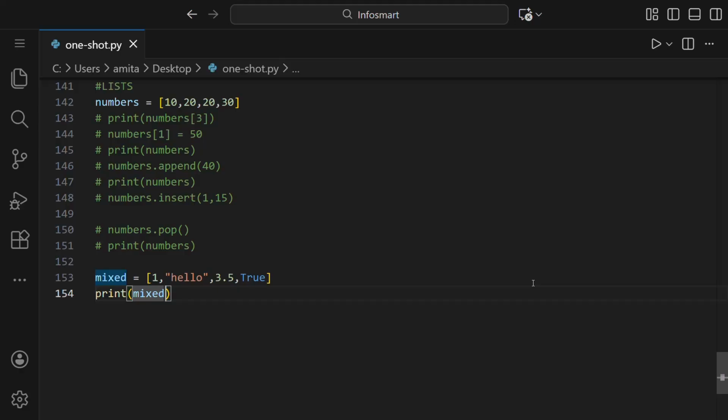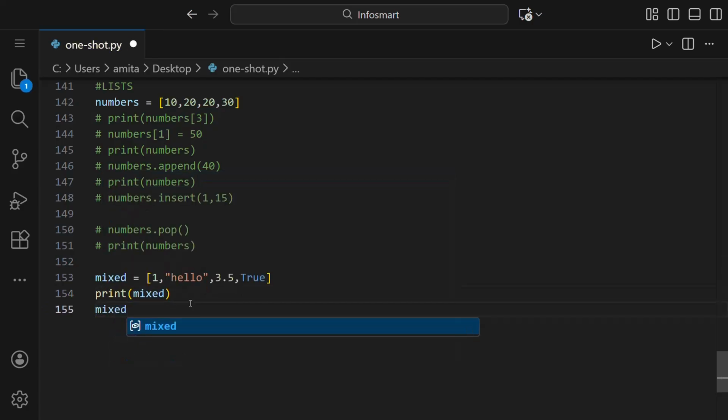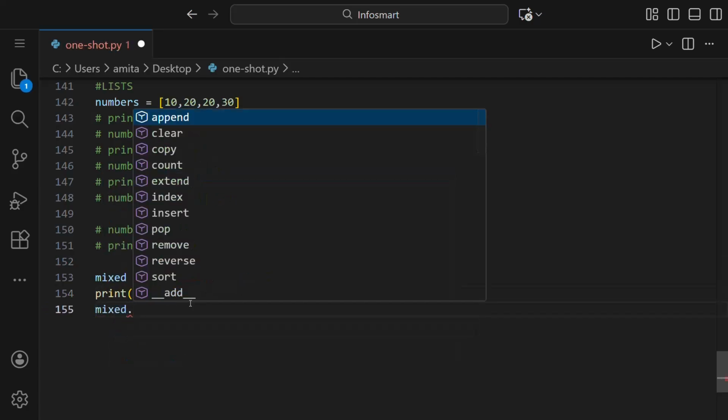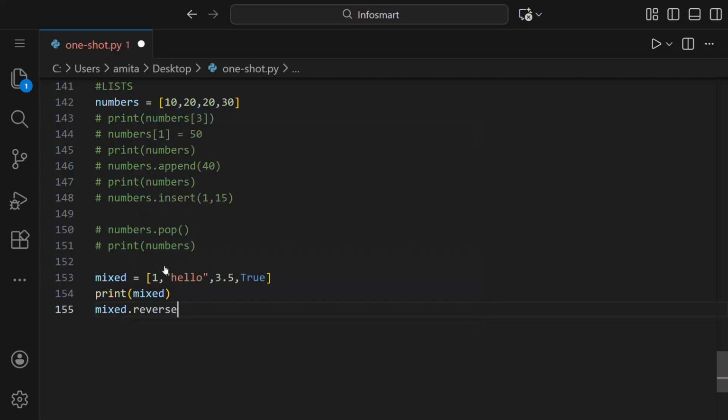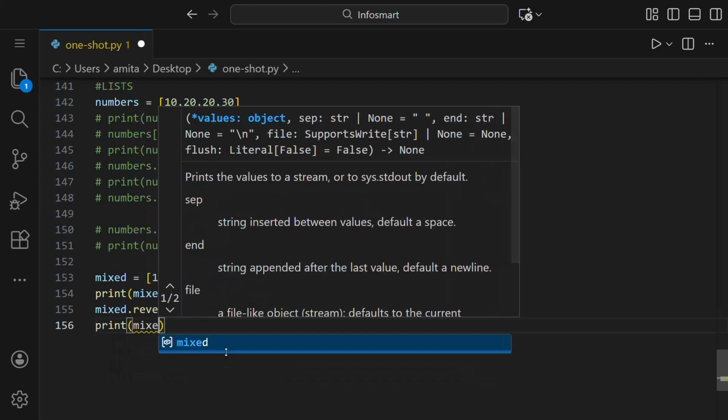Lists are commonly used when data needs to be updated frequently. So let us reverse this list. Let us reverse the mixed list. For that, we'll write mixed dot, and we'll write reverse like this. Then we'll just print this list.